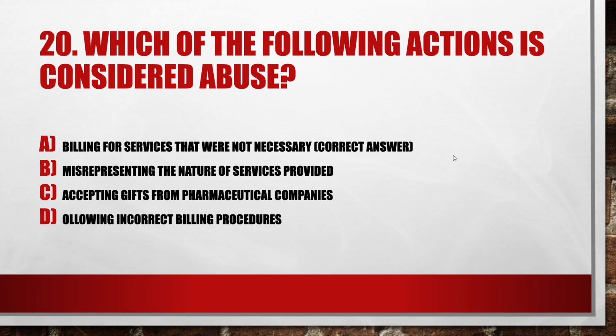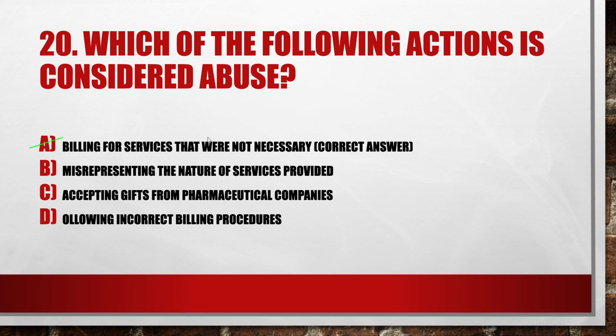Next question, which of the following actions is considered abuse? Option A, billing for services that were not necessary. Option B, misrepresenting the nature of services provided. Option C, accepting gifts from pharmaceutical companies. Option D, allowing incorrect billing procedures. Option A is the right answer, billing for services that were not necessary.